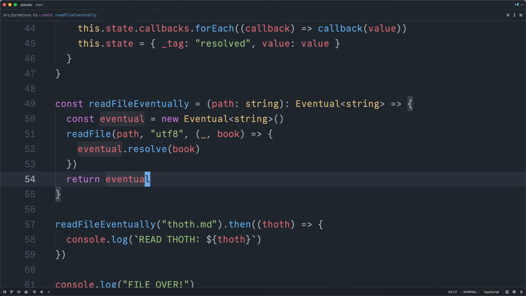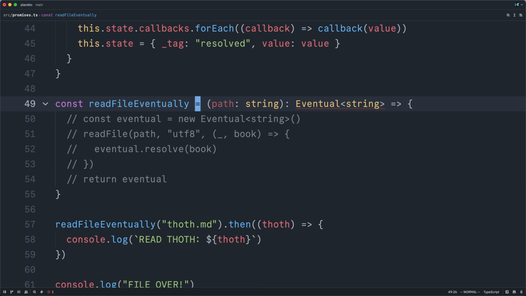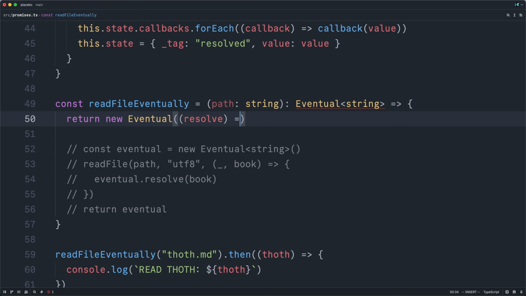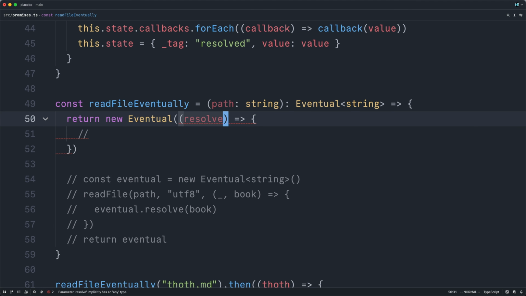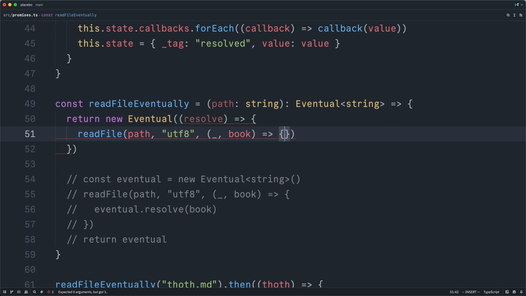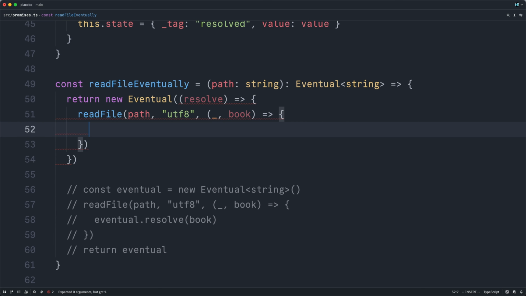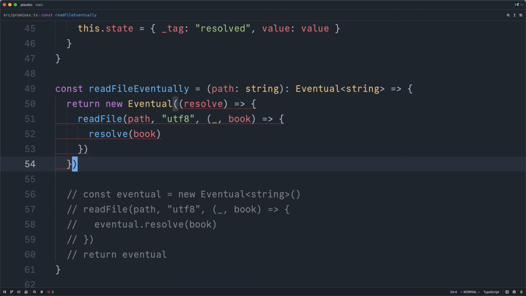If you're familiar with the actual promise API, you'll know that this is a little strange. You cannot construct a promise and then manually resolve it later on. When you construct the promise itself, it gives you the resolve function as an argument. And other than that, it's very similar. We'll still call the async read file method, but then instead of calling resolve on our eventual value, we just call the resolve that was passed into us. Under the hood, this does the same thing. It's just a slightly more limited and opinionated API.